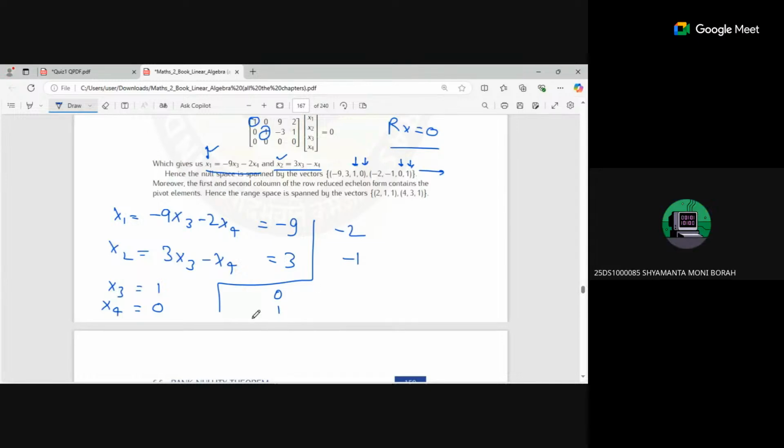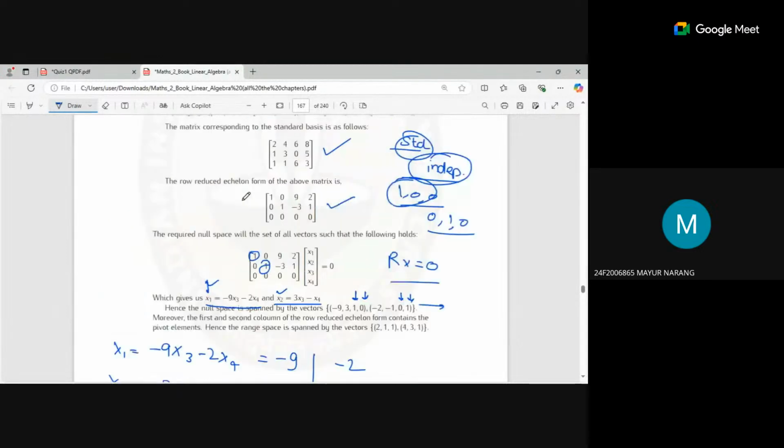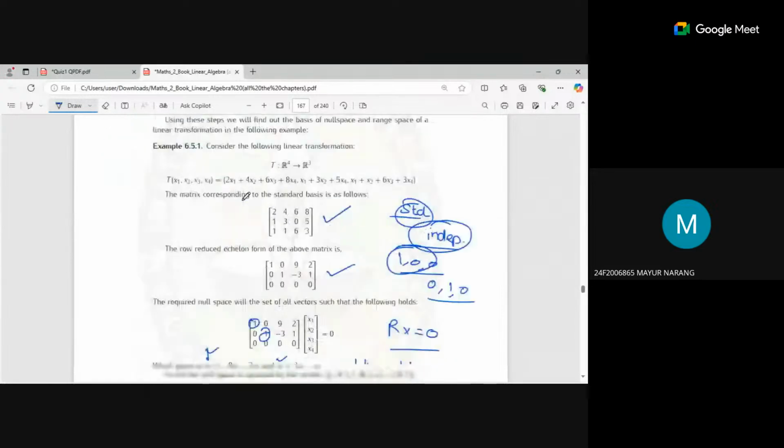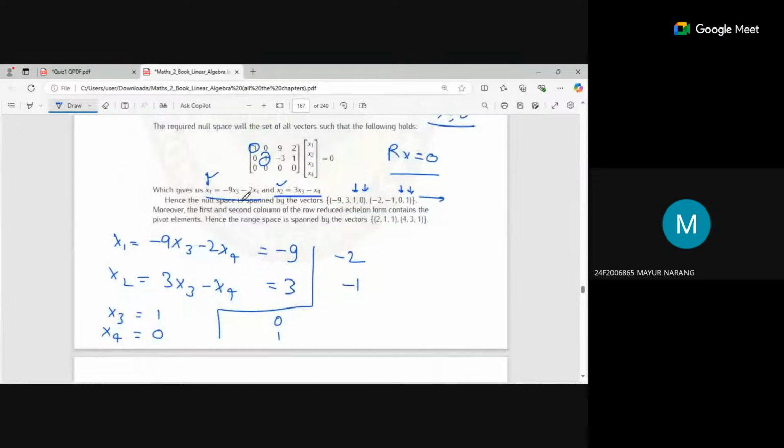So we have used the standard basis vectors only for this one also: 1 comma 0 and 0 comma 1. These are put for x3 and x4 as a step, as we have to do. It's not by any calculation. He's getting confused.